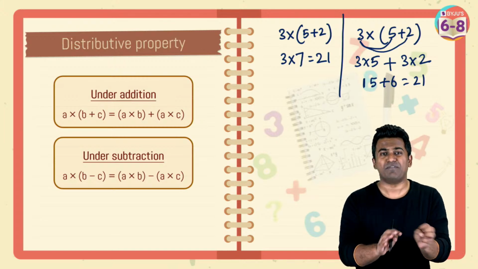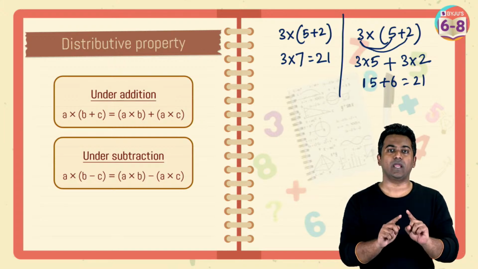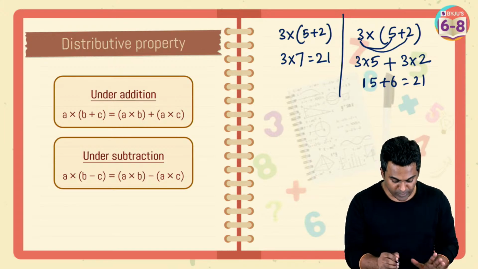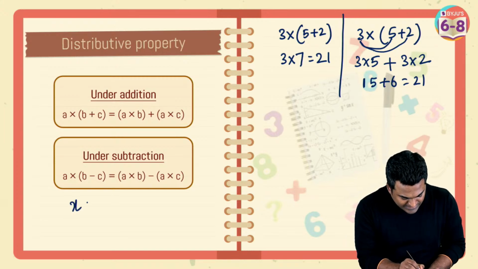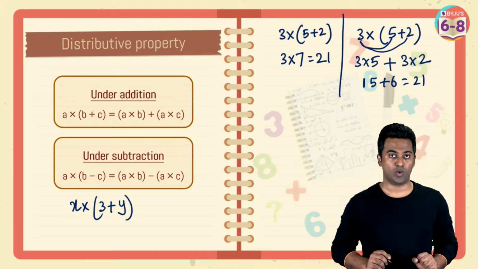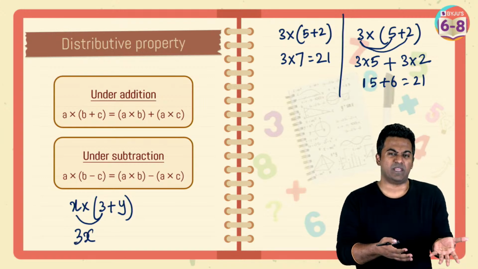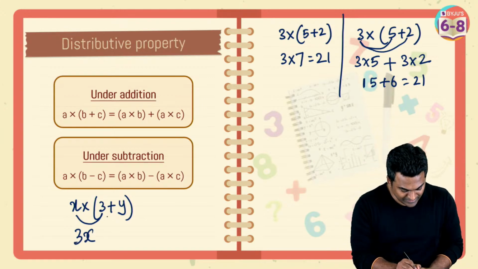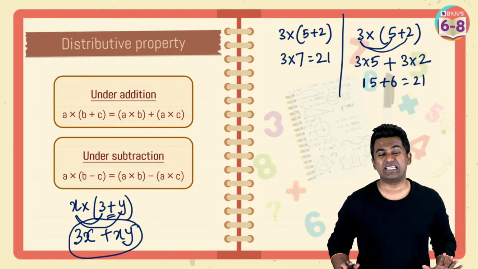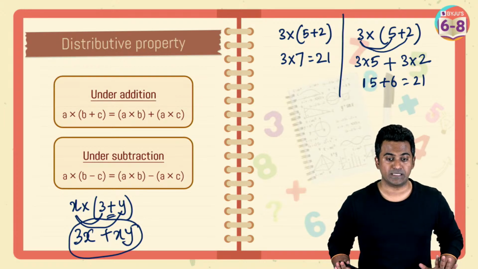But when it comes to simplifying algebraic expressions, it becomes very, very crucial. Because let's say you had x multiplied with 3 plus y. Okay, how would you do this? x gets multiplied with 3. So we simply write it like 3x. 3x simply means 3 multiplied with x. And then the plus sign in the middle, so I put the plus sign. And then x gets multiplied with y, so I write xy. All right, so that's the reason why the distributive property is crucial.